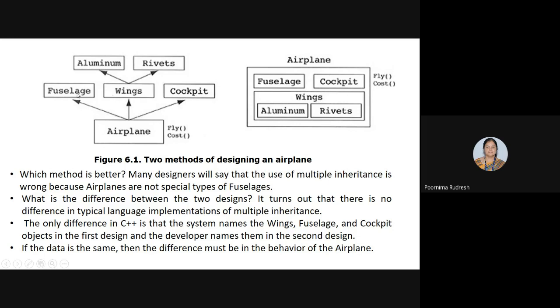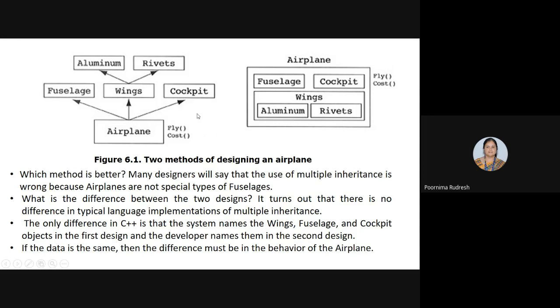Whereas in the containment relationship, the developer names these classes fuselage, cockpit, and wings. That is the only difference in C++. Why? Because in the first design the system names these objects, whereas in the second design the developer names them.